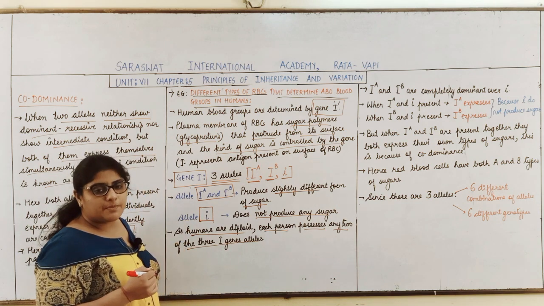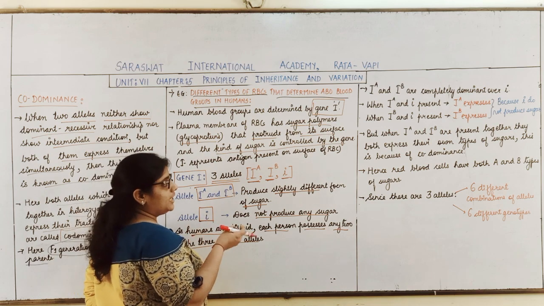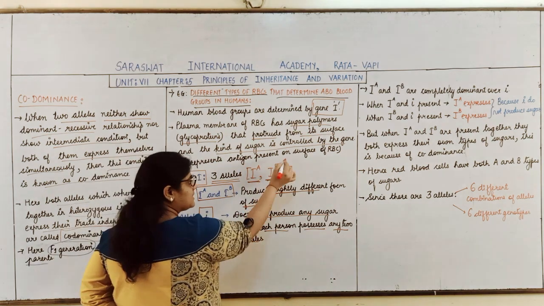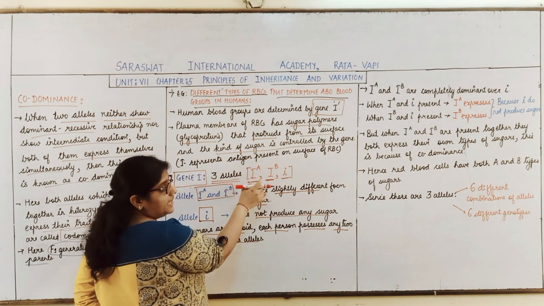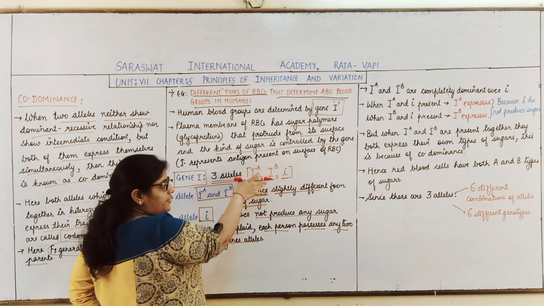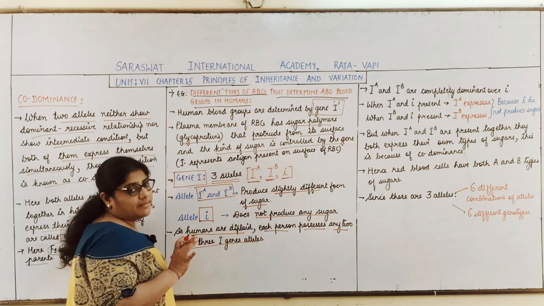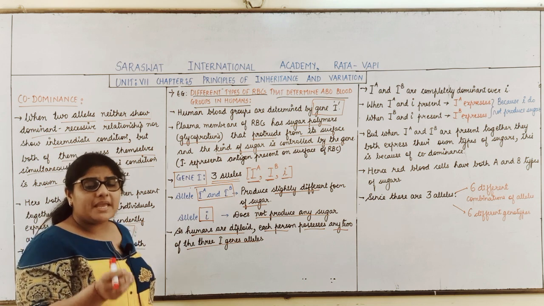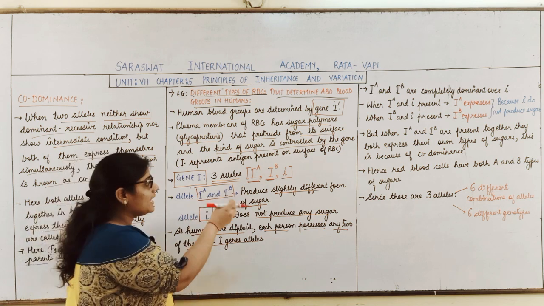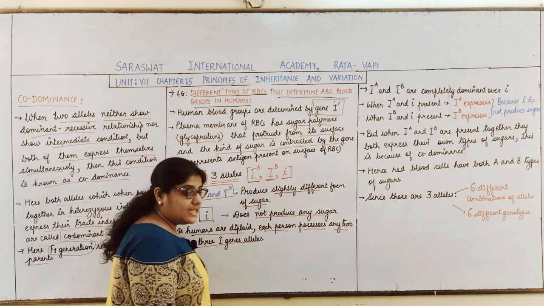Human beings are which type of organisms? Diploid organisms. Right. So of these three alleles, IA, IB and small i, in human beings any two alleles may be present. Clear, students? Human beings, being diploid organisms, will contain any two of these three alleles.